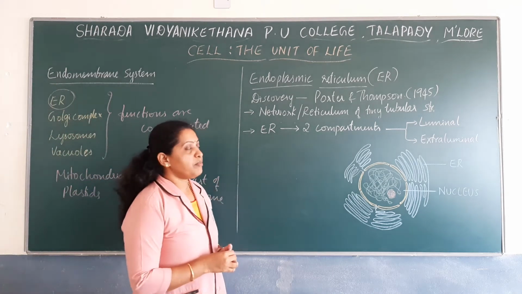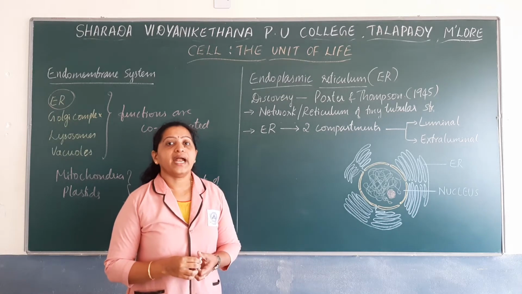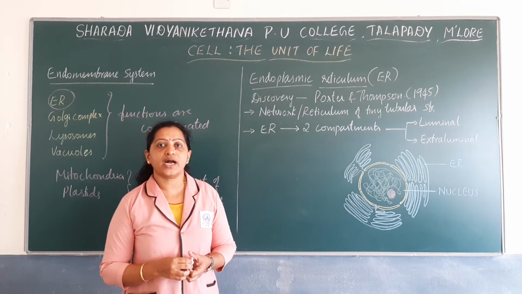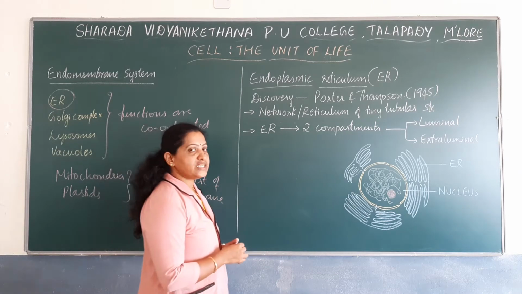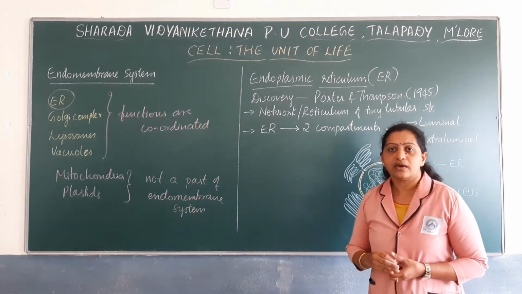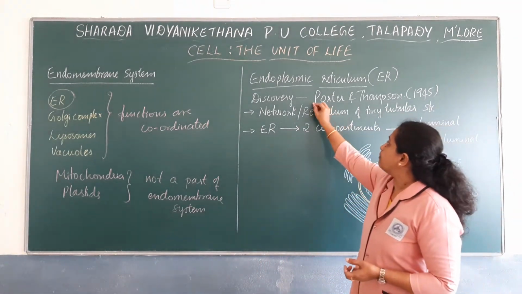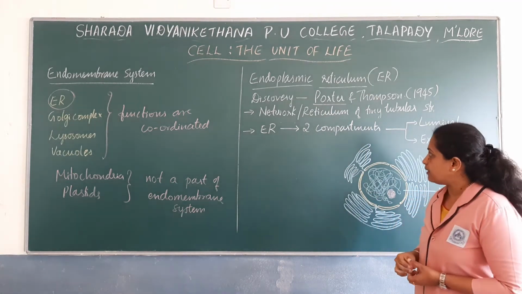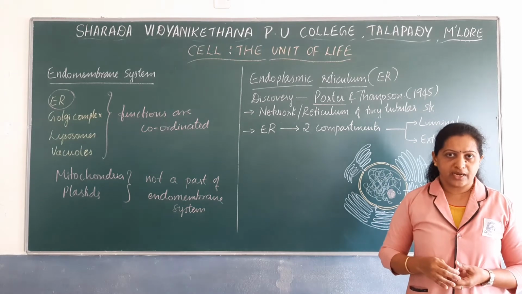Endoplasmic reticulum is abbreviated as ER, and it was first discovered by two scientists named Porter and Thomson in the year 1945. The term endoplasmic reticulum was given by a scientist named Porter in around 1953. So what is an endoplasmic reticulum?